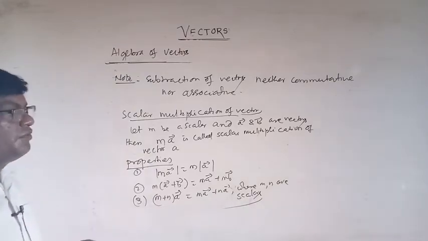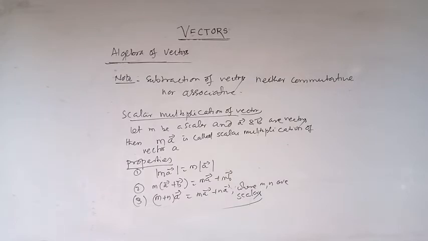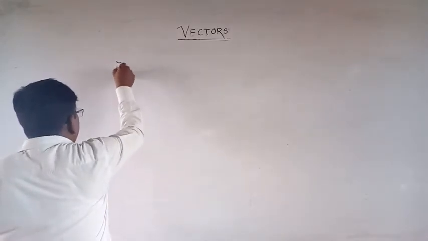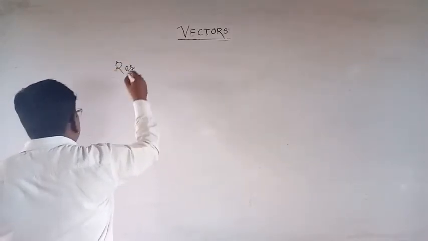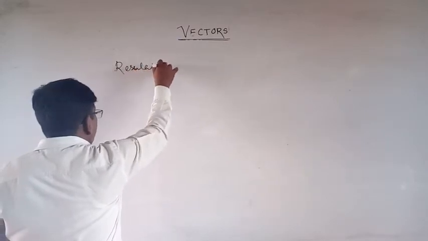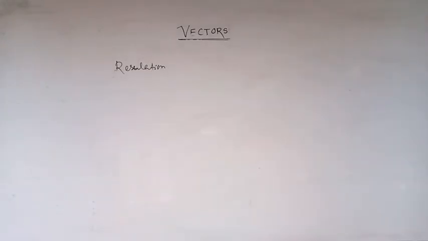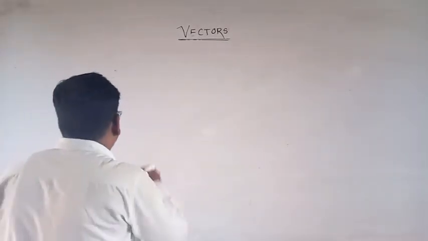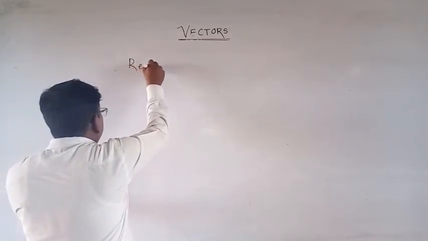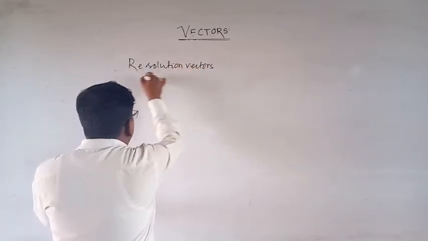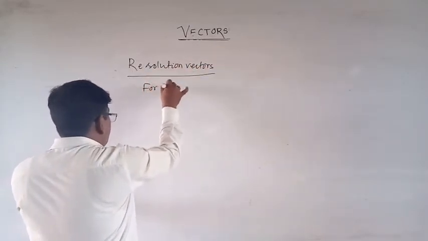Now what is position vector? What are components of the vectors along 2 dimension and 3 dimension? Component of vectors. Now resolution of vectors for 2 dimension.